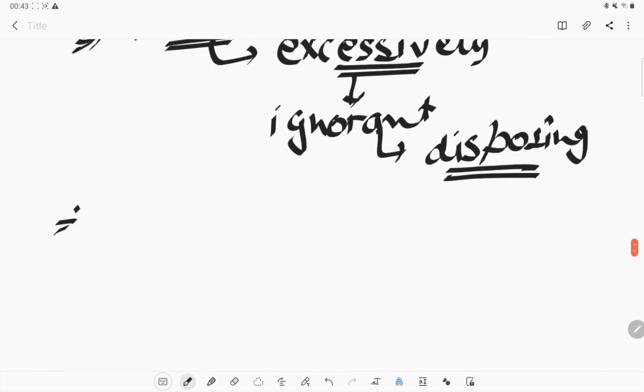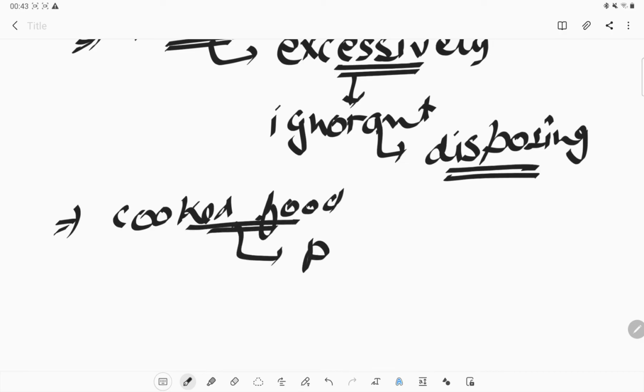Normally, we store cooked food in a plastic bag, which is harmful for our health. We should not do that.